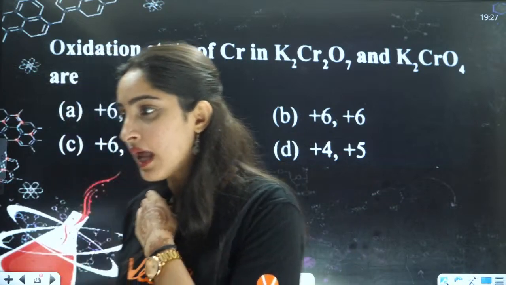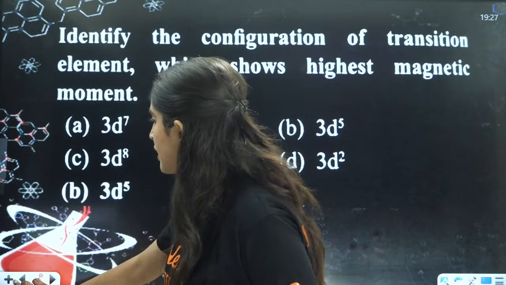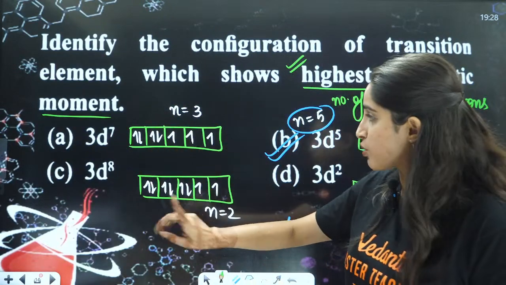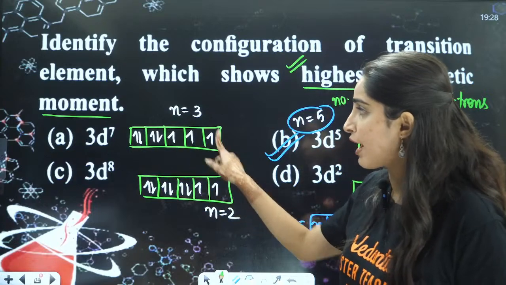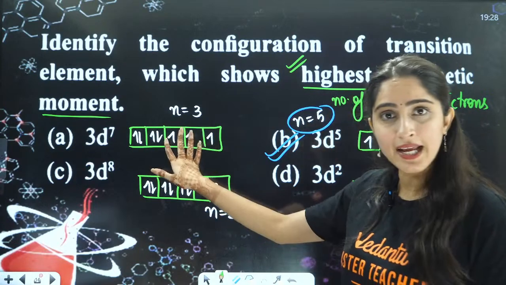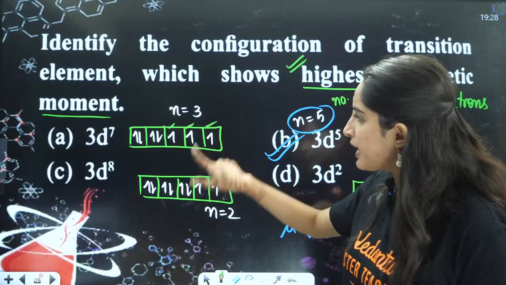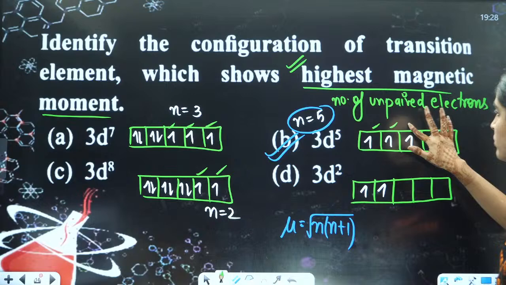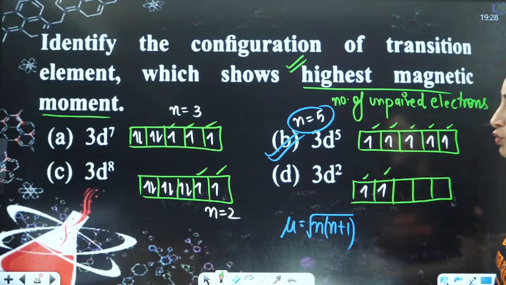Ma'am, please explain the last question again. Okay. So students, as you can see here, this is your 3d7. You have 7 electrons here. So it will be 1, 2, 3, 4, 5, 6, 7. 3 unpaired electrons. 1, 2, 3. So n equals 3. Here you have 2 unpaired electrons. Here you have 1, 2, 3, 4, 5 unpaired electrons. Here you have 2 unpaired electrons.